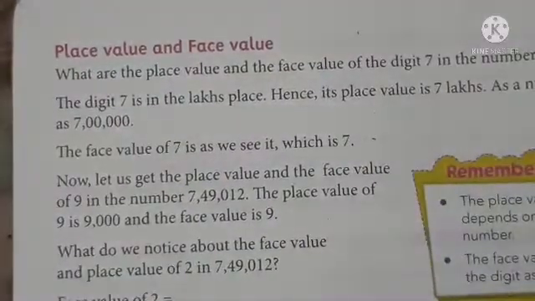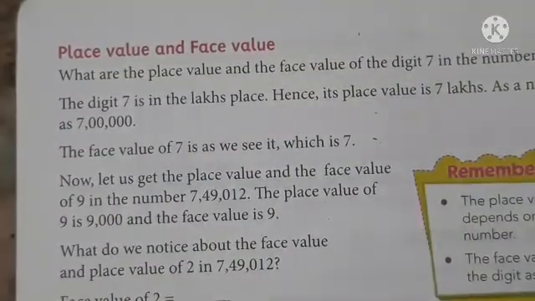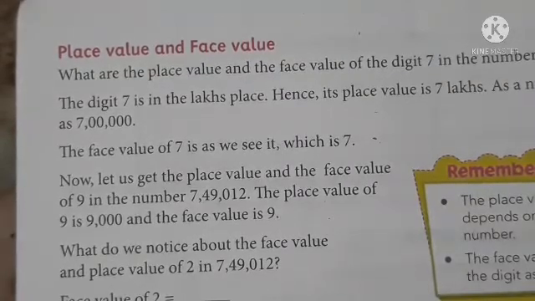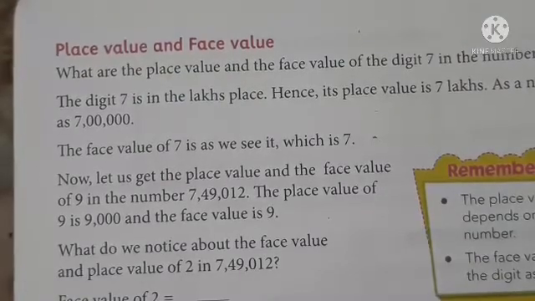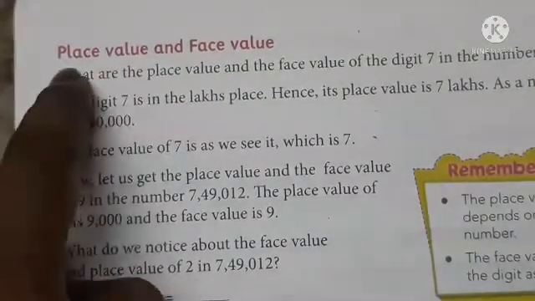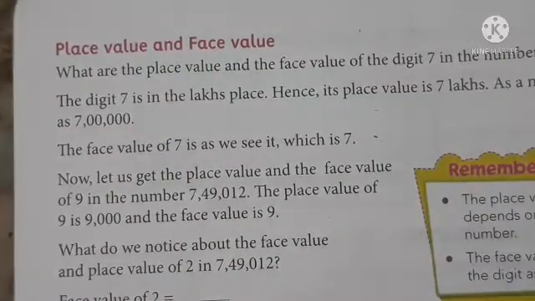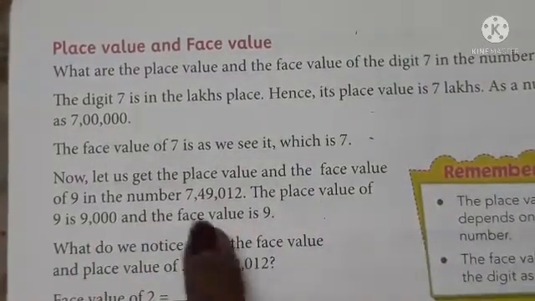When you are talking about the place value of a digit, it depends on its place in the number. The place value of the digit depends on what? On its place in the number. From the name itself, it is given, place value. So the place value of the digit depends on its place in the number. See the example, one example is given here.